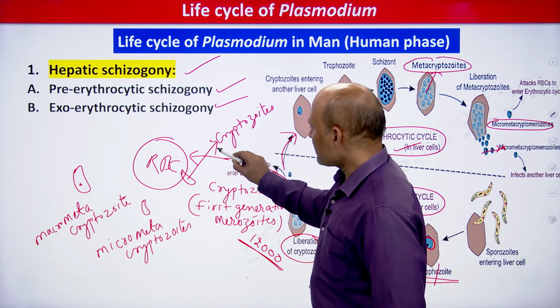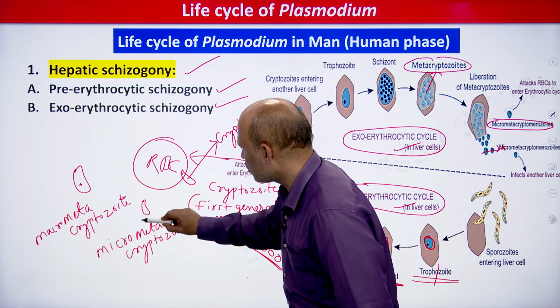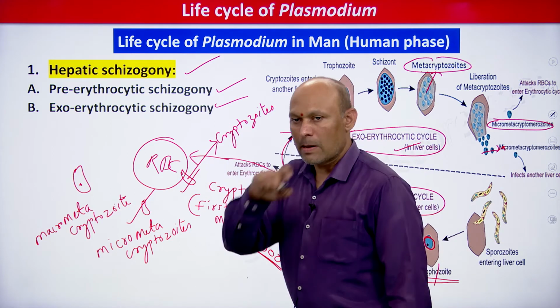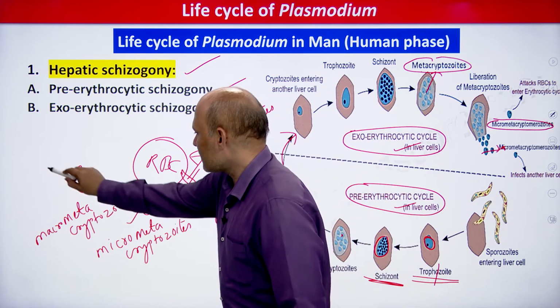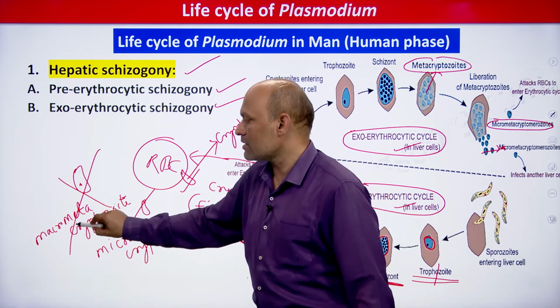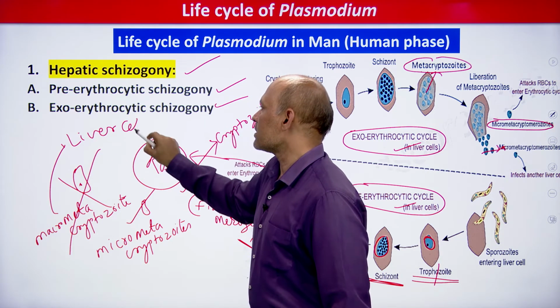So cryptozoites and micro metacryptozoites, these two stages, students, can attack RBC. Macro metacryptozoites cannot attack RBC. Macro metacryptozoites always attack liver cells.